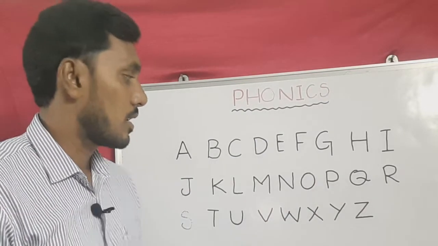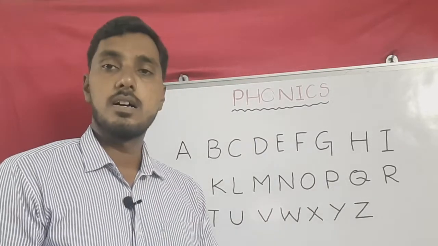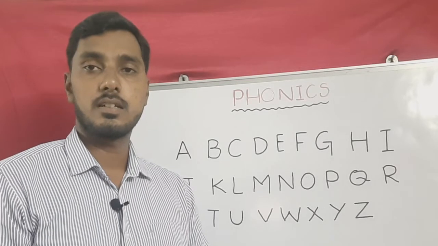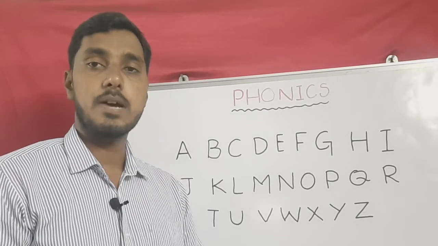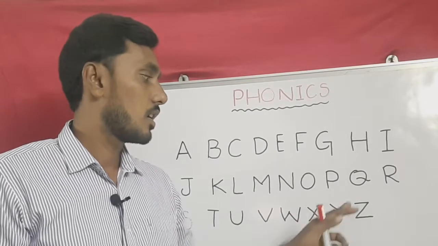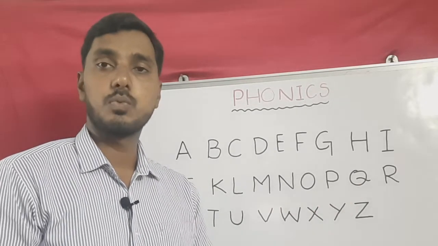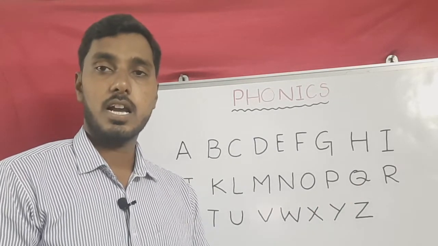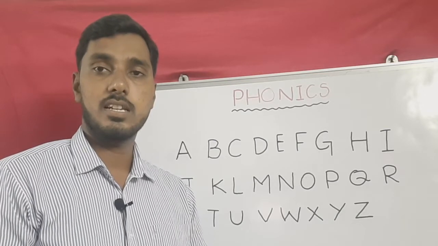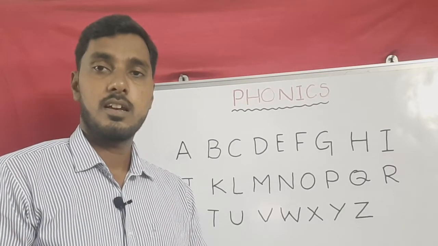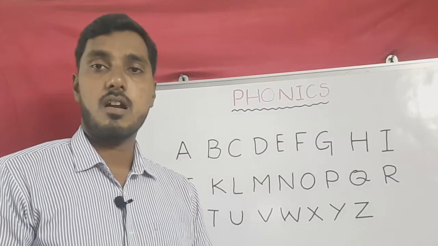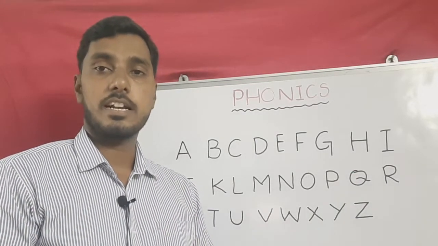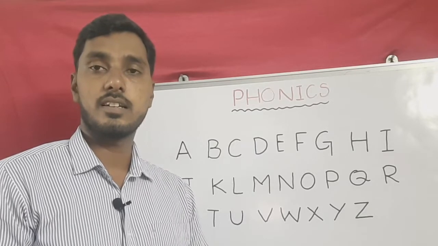And next one, P. P, pen, pet. Next letter, Q. It gives the qua sound, queen. Next, R: rat, ring.